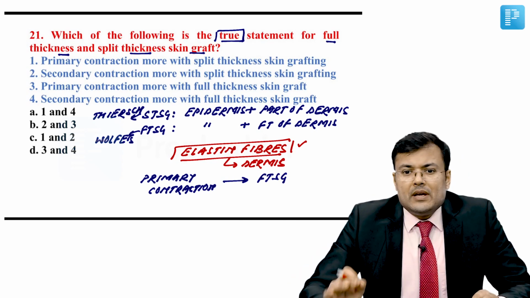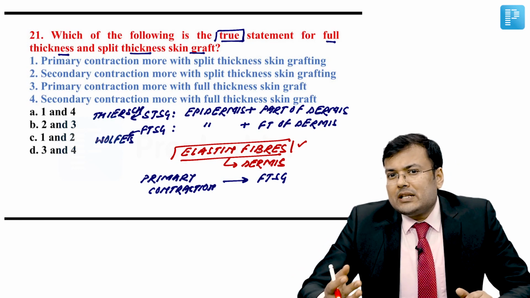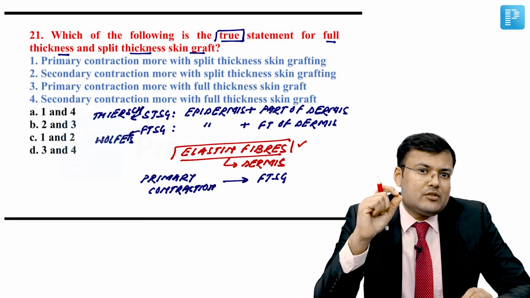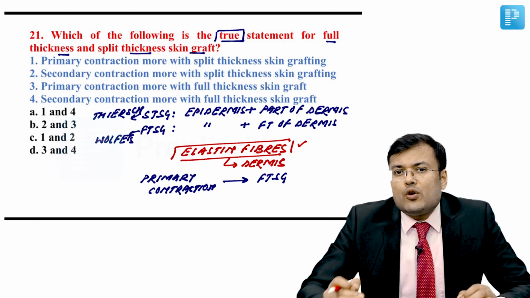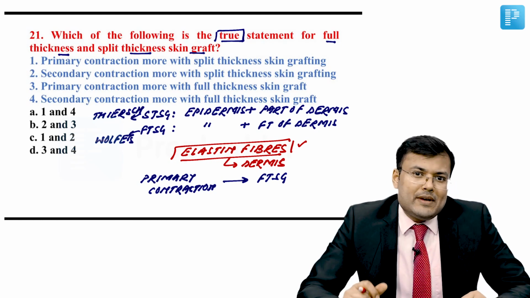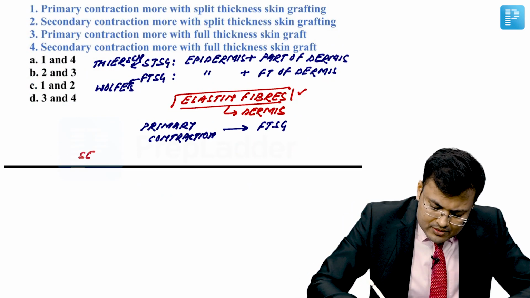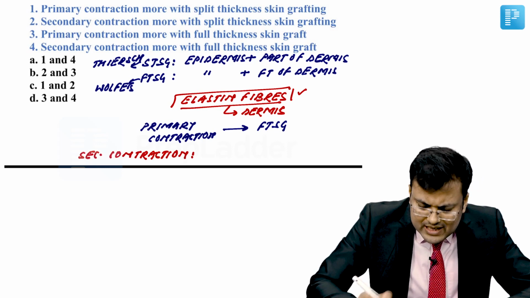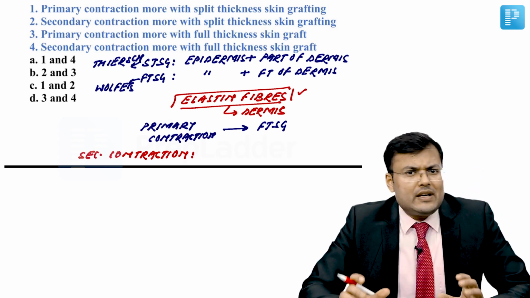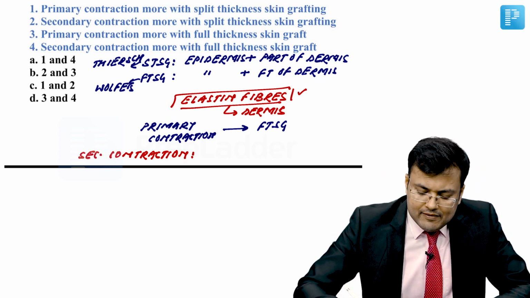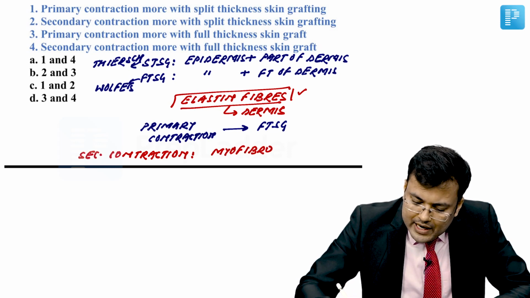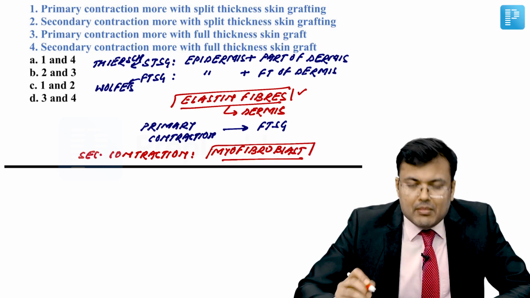So, come on, one more time. Primary contraction is because of passive recoil of elastin fibers which are located in dermis. If thickness of dermis increases, obviously there is increased recoil that is responsible for primary contraction. And what is secondary contraction? Secondary contraction is shrinkage of skin graft by myofibroblast.